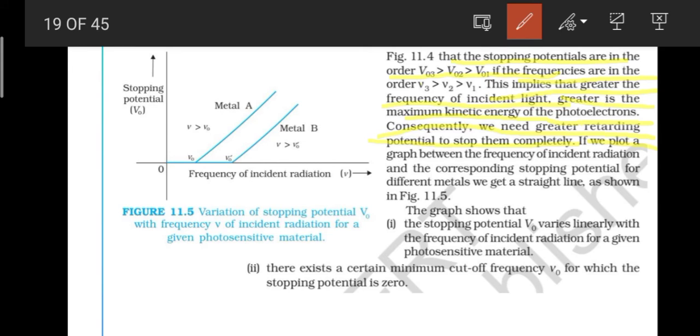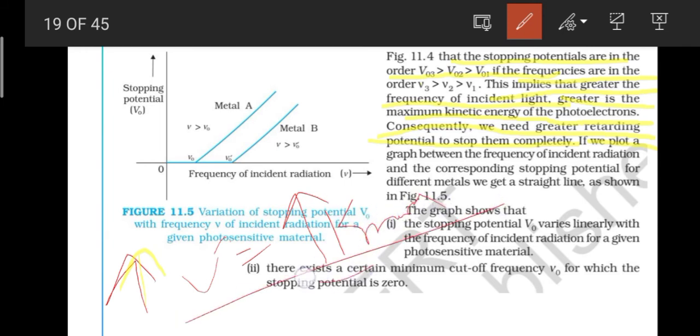Let me change the color of the pen. So, greater is the frequency of the incident radiation, greater is the maximum kinetic energy. Okay, so we understood this.